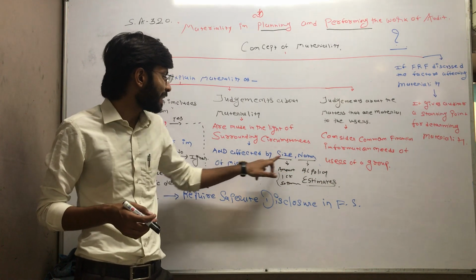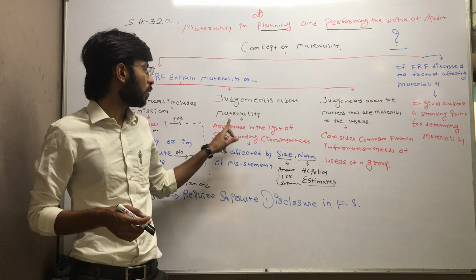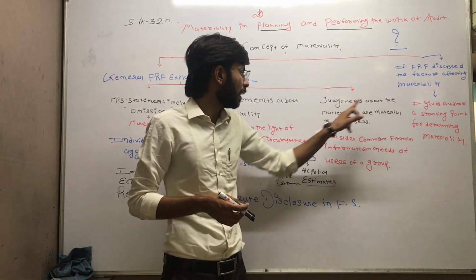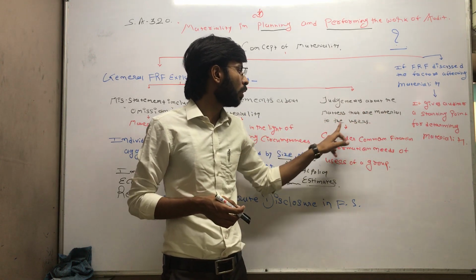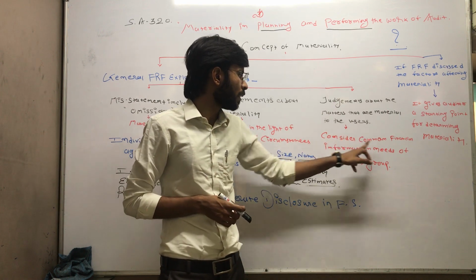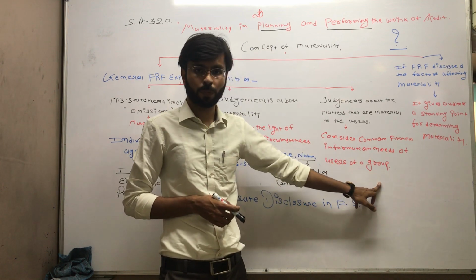So affected by size and nature of misstatement, that also you need to consider. Judgments about the materiality level, right? Next, judgments about the matters that are material to the users, consider the common financial information needs of users of the group, right?